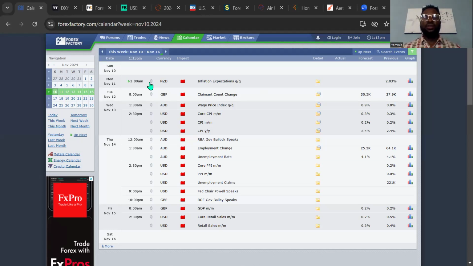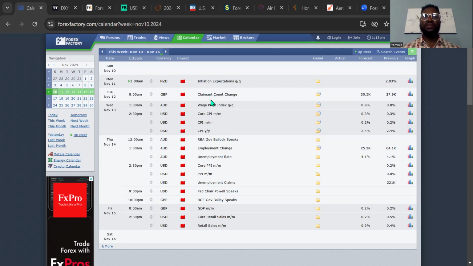Starting with the fundamental outlook for this week, from 11th November 2024 till 15th November 2024. Here are the highlights of what we have on the fundamental radar for this week. All of these focus on the high-impact news, which are the red folders. For Monday 11th of November, we have only NZD, with inflation expectations quarter by quarter coming up at 3 a.m. Nigerian time.